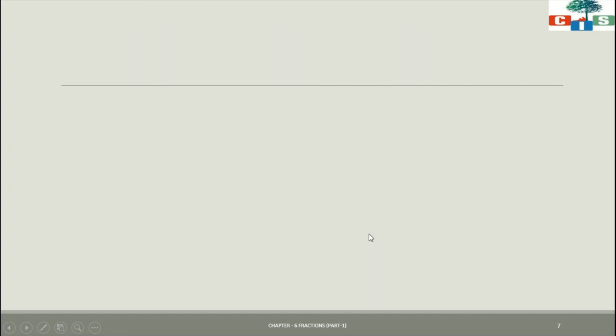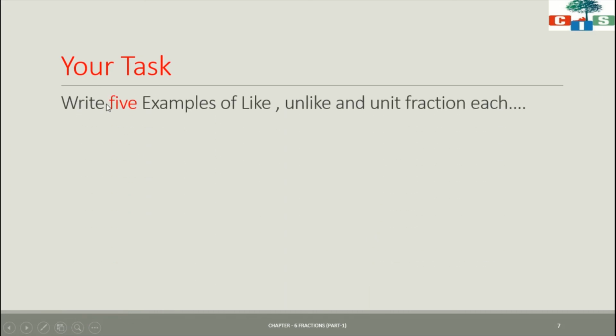Now scholars, your task. What you have to do? You have to write 5 examples each of like fractions, unlike fractions, and unit fractions. 5 for like fractions, 5 for unlike fractions, and 5 for unit fractions.